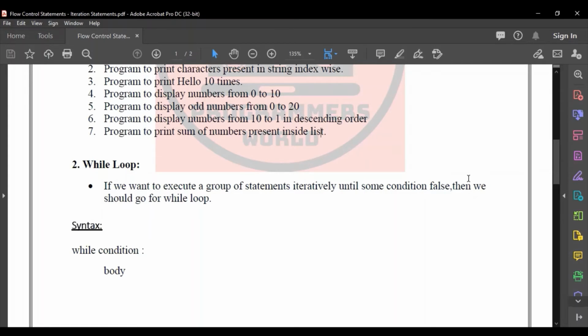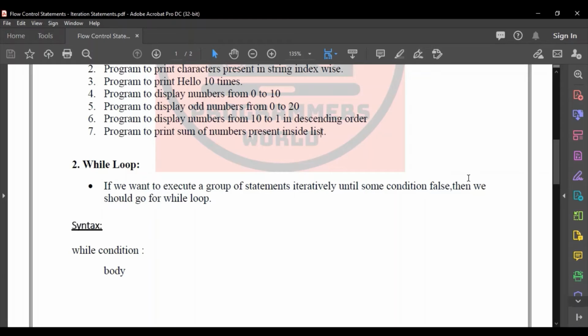It's not like a for loop, where for the given sequence or collection, each and every value present inside the collection would be evaluated and the corresponding statements executed. In the while loop, you check a condition.